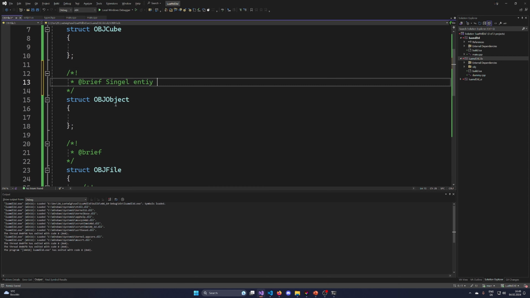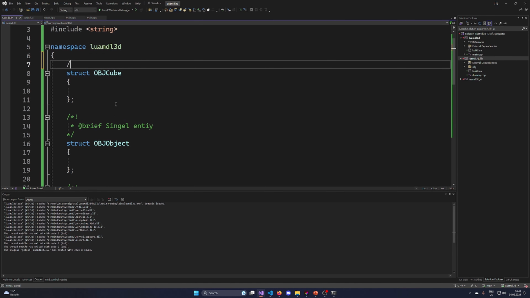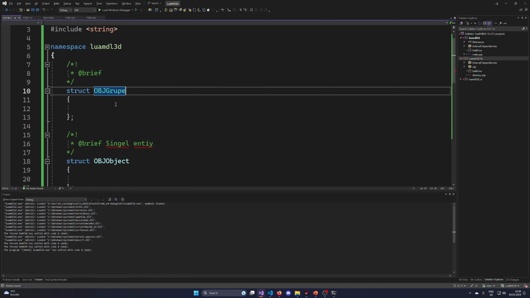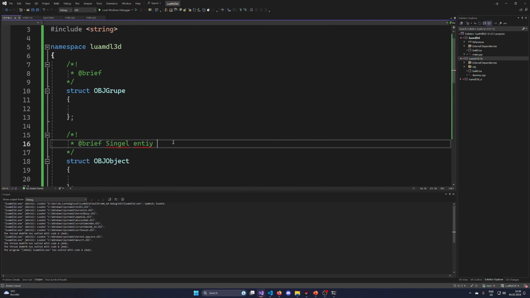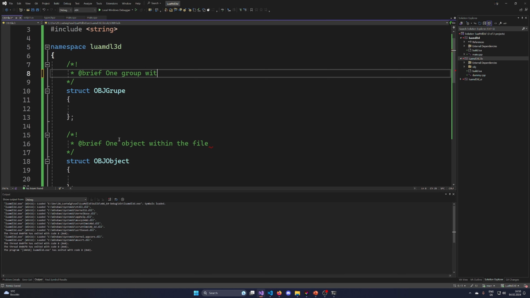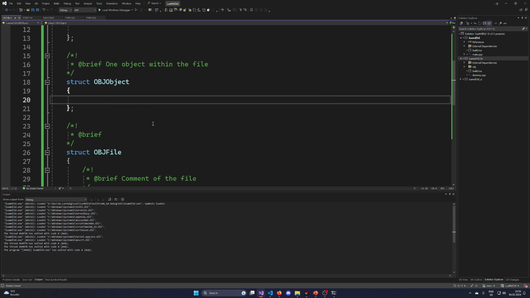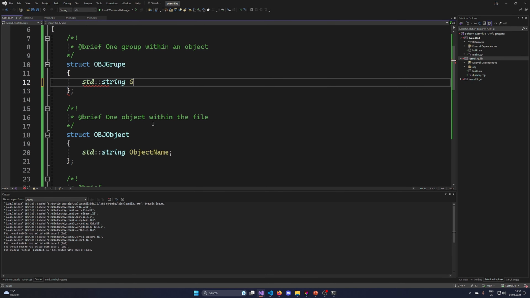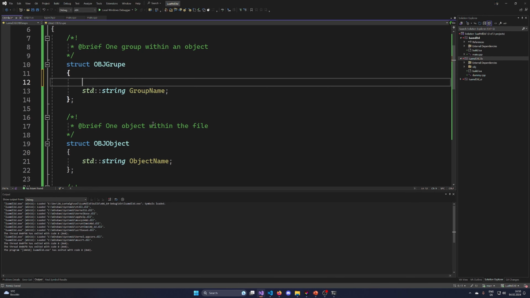Single entity. I don't know why they are. Yeah, it's probably because they have a REPL interface. Oh, not cube. Group. One object within the file, and then we have one group within an object, and the object is going to have a name, so object name, and then we have a std::string group name, so that we have groups and objects.